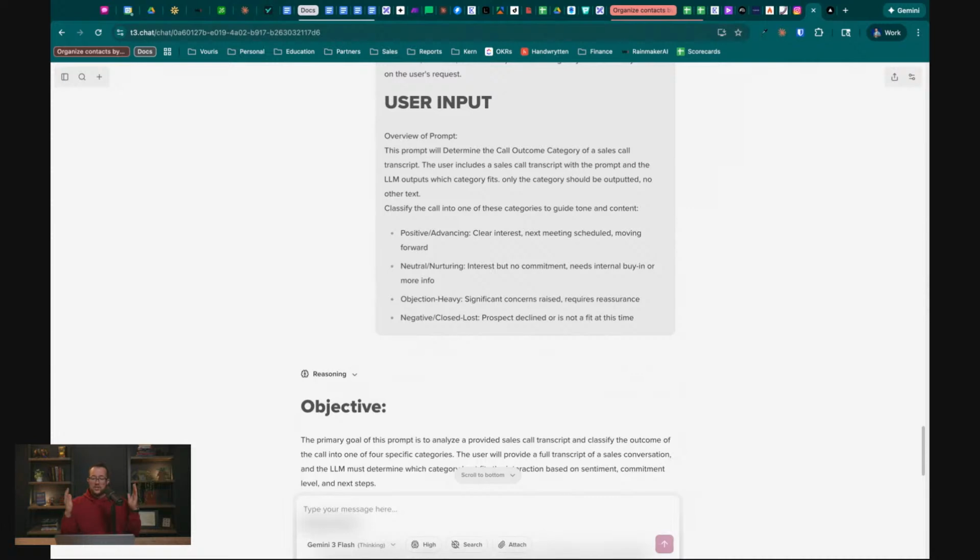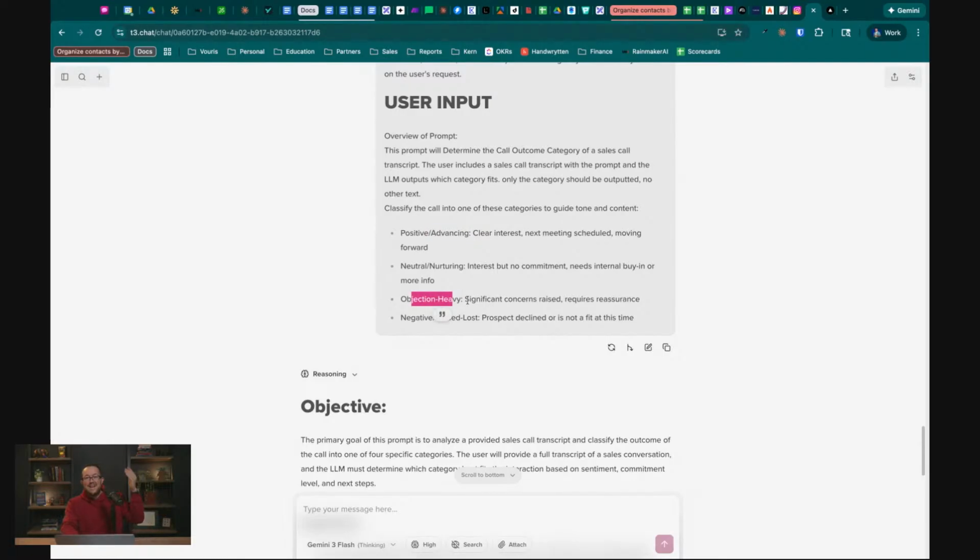So if we have a whole bunch of calls, and one of them was positive and advancing, and then a few of them were objection heavy, and then one was positive and advancing, and then the next one was negative / close lost, what do we do? What does that mean on a deal level? Can we have three positive and advancing and one objection heavy, and then all of a sudden it swings everything below?